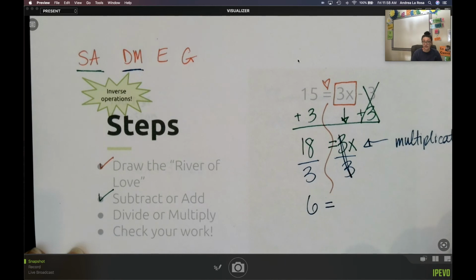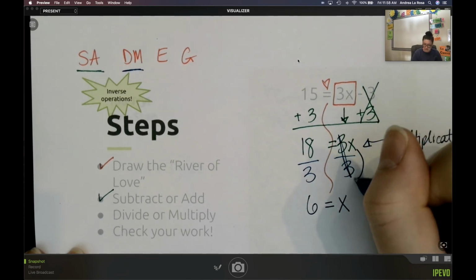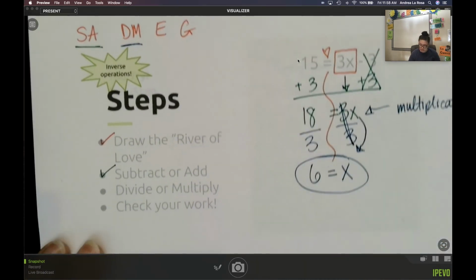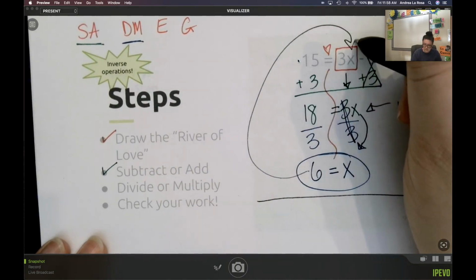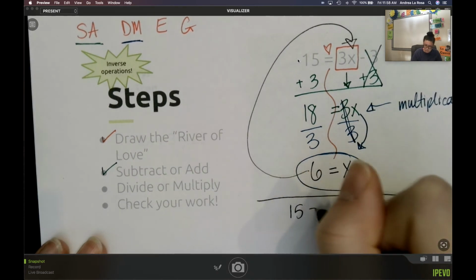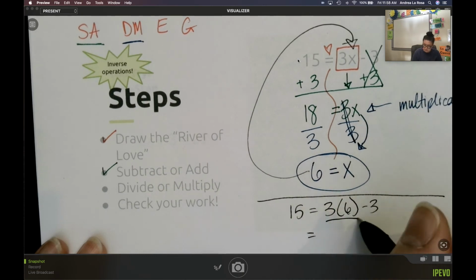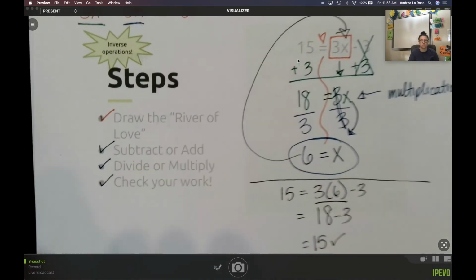Multiplying and dividing by 3 cancels each other out, eliminates each other. I bring down that x, and I see that my answer is 6 is equal to x. If I check my work real quick, substitute 6 in there. 3 times 6 minus 3. 3 times 6 gives me 18. 18 minus 3 gives me 15. So I am good to go.